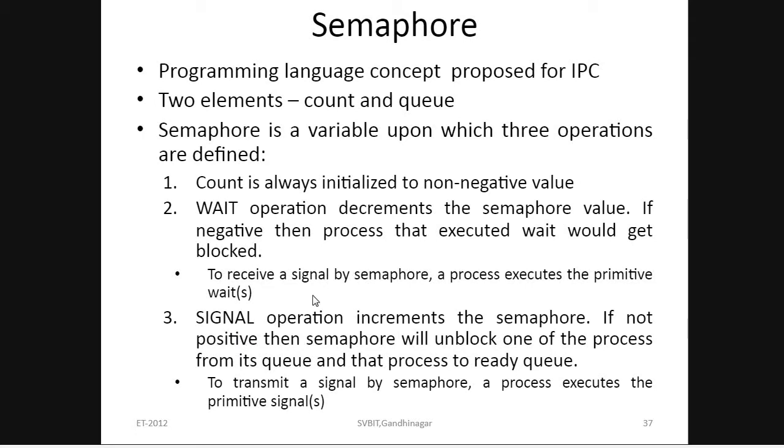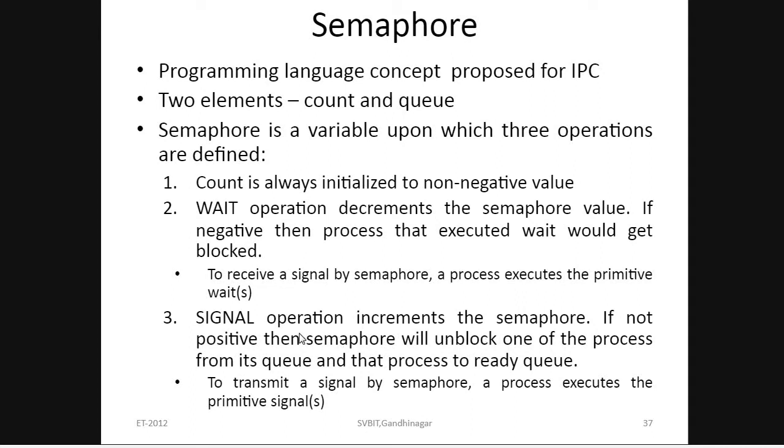Now the other operation is the signal operation. The signal operation always increments the semaphore value. If the value is positive, that means the semaphore can unblock one of the processes from its queue and move that process to the ready queue. That means changing that process from the blocked to the unblocked state.